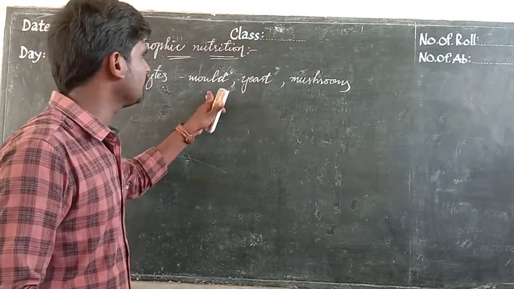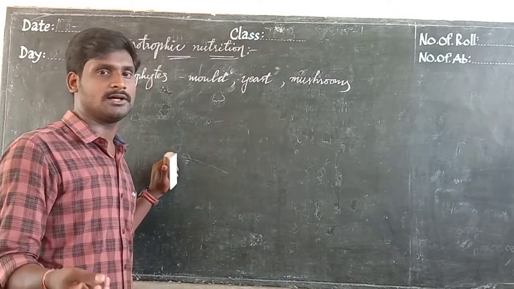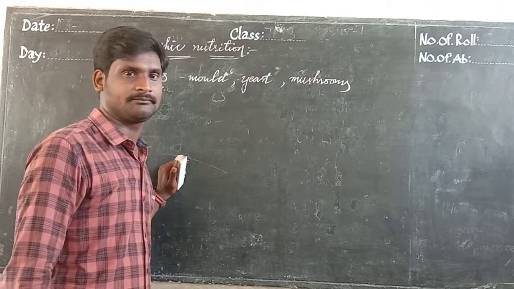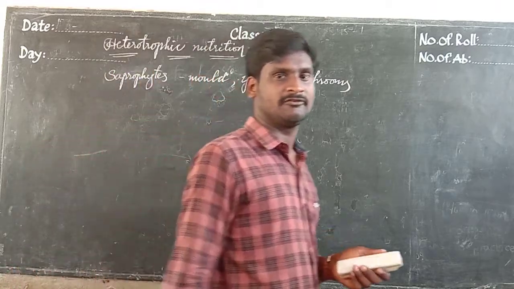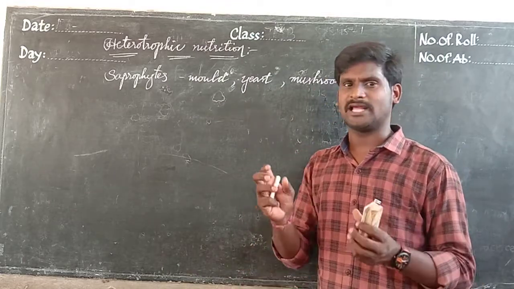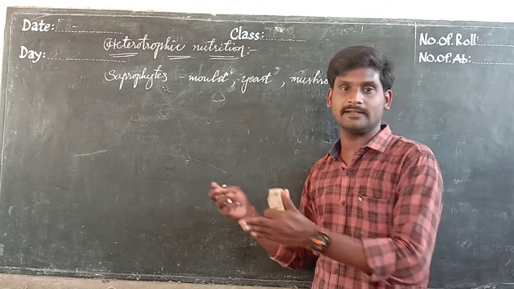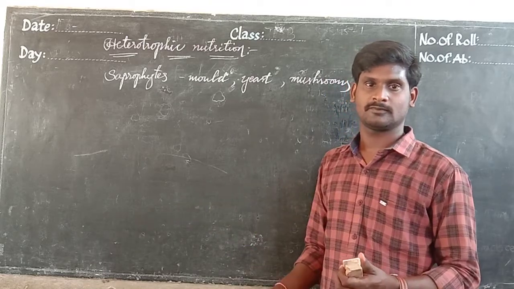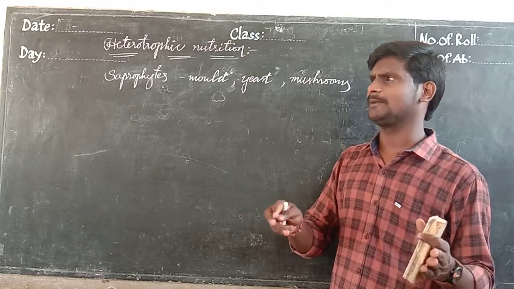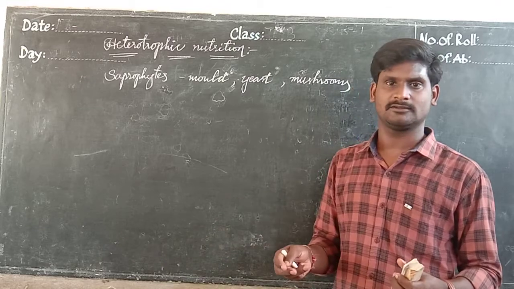Especially bread mold or mushrooms, we can see that mostly they grow on dead or decaying materials. For example, in the rainy season, we can see umbrella structures growing on dead or decayed, rotten plants.